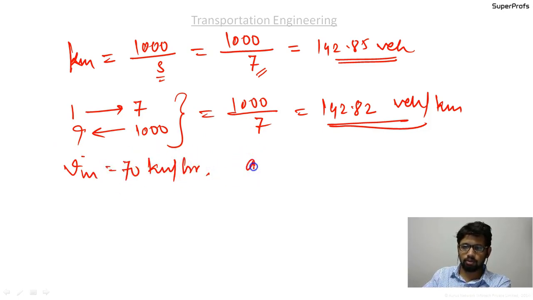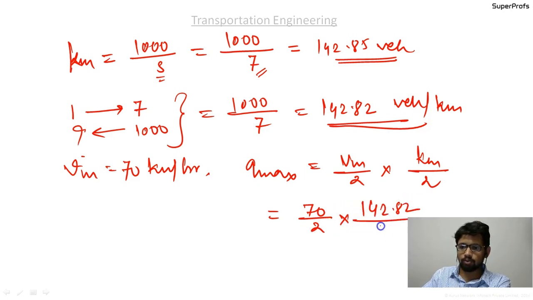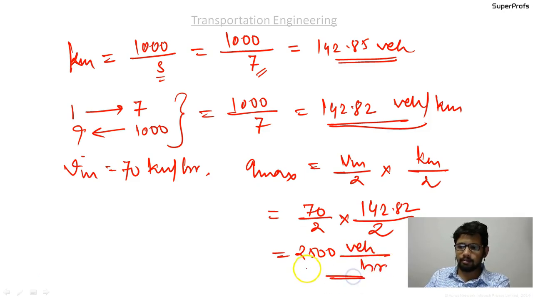So q max equal to v max by 2 into k max by 2, which is 70 by 2 into 142.82 by 2, which gives the answer of about 2500 vehicles per hour, the maximum traffic volume or maximum flow per lane. It is such a simple question.